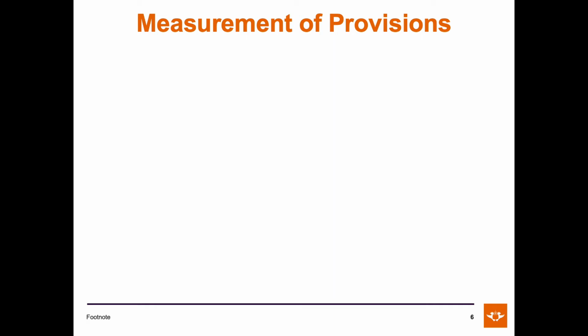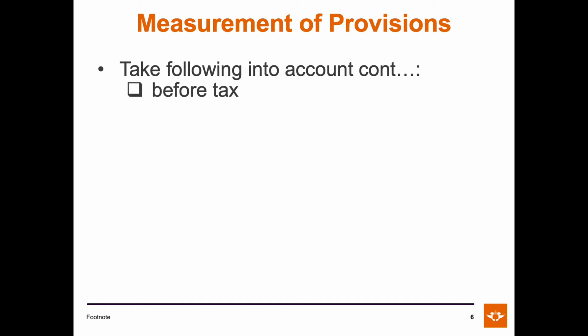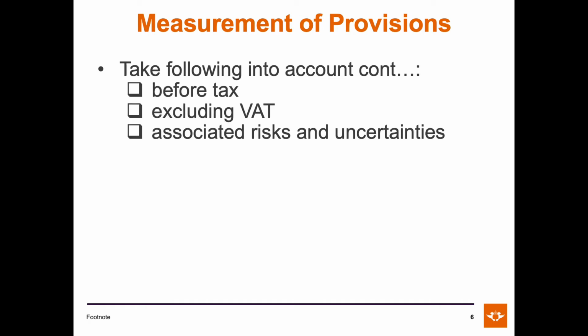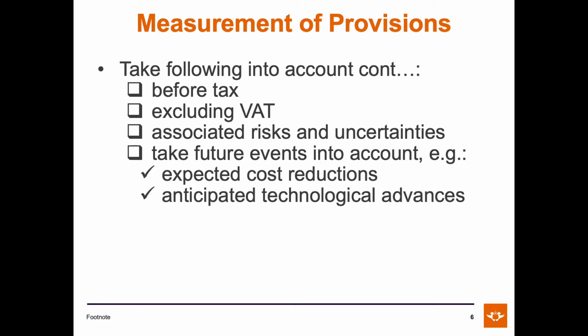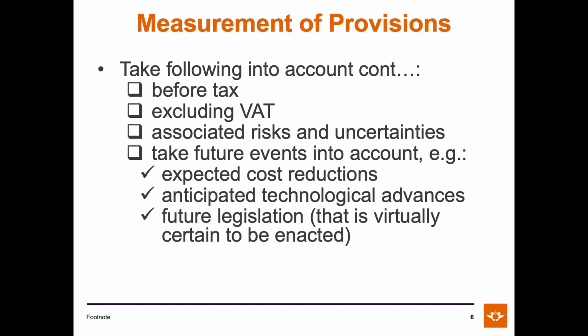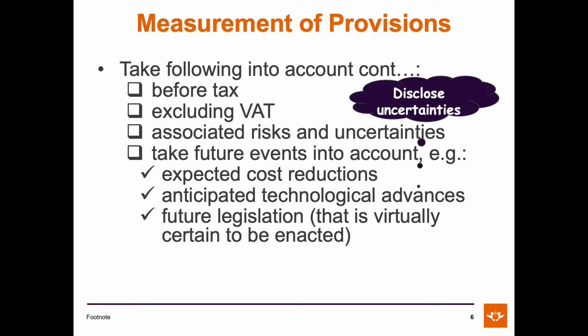When measuring provisions, you need to ensure that the following is taken into account. You need to ensure that the amount is before tax, that it excludes VAT, that you have taken into account the associated risks and uncertainties, and that you have taken future events into account. For example, expected cost reductions, anticipated technological advances, or future legislation, but only future legislation that is virtually certain to be enacted. If there are any uncertainties, you need to ensure that the uncertainties are disclosed.